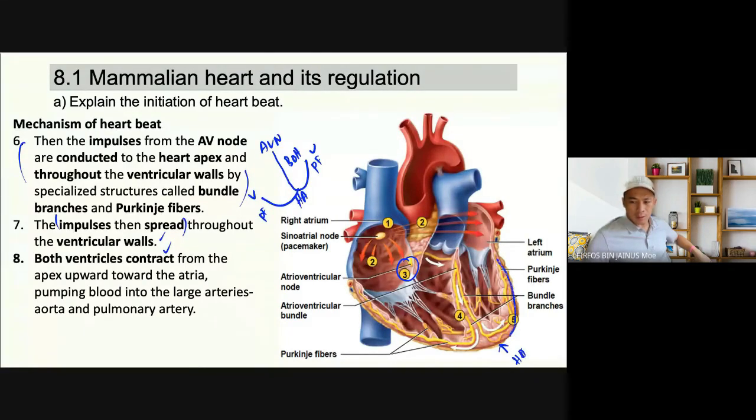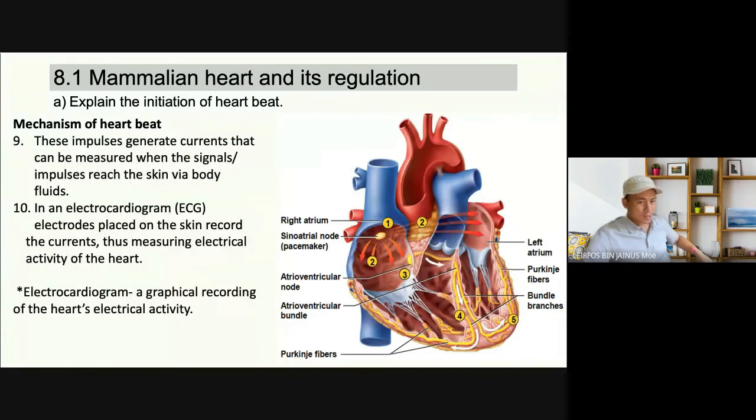Dia akan contract sampai ke ventricular, okay, towards the atria. So the blood will be pumped. These impulses generate currents that can be measured when the signal impulses reach the skin via body fluid. Ya, dia punya electrical currents tu kita boleh detect dengan menggunakan electrocardiogram.